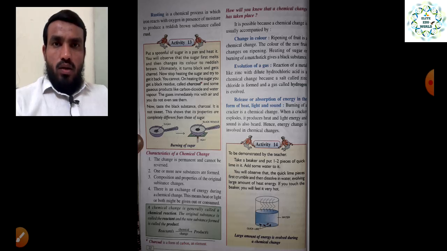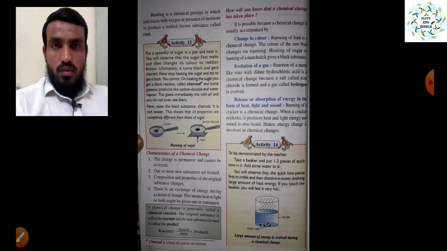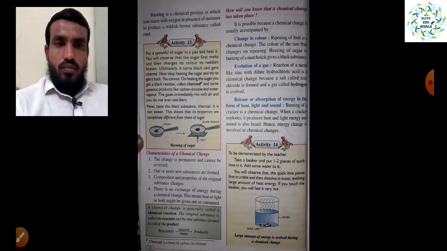Just for your revision, we will see some points. A physical change can be a reversible change. A new substance will not form, and it doesn't require any form of energy, like heat and light energy, and it is a temporary change. But a chemical change requires some energy, it is a permanent change, and a new substance will form at the end, that is called the product. The product, or the new substance, will have totally different characteristics as compared to the reactant substance.